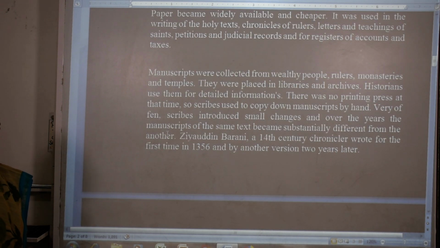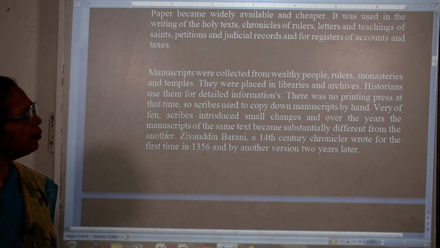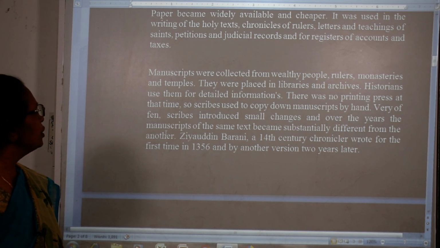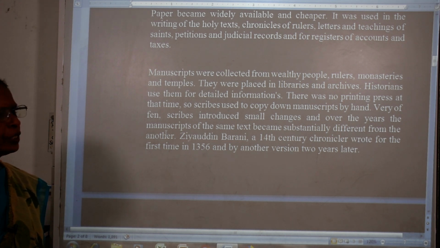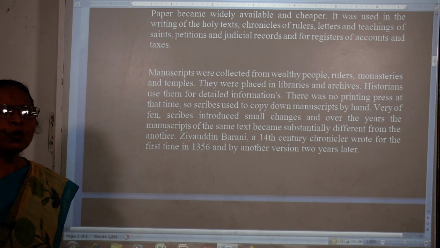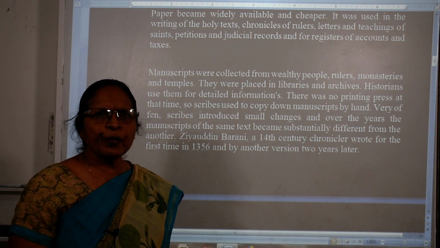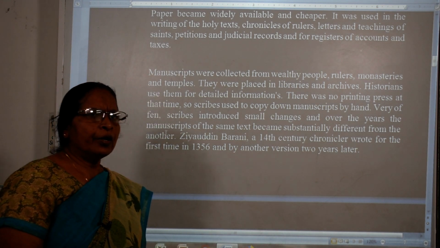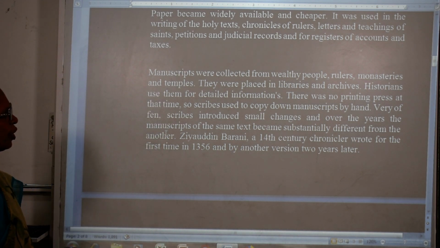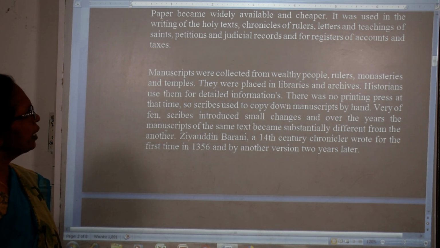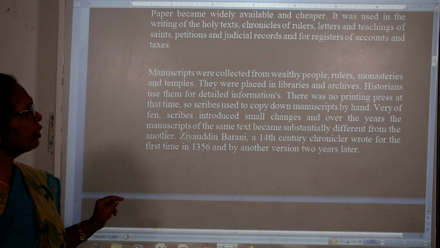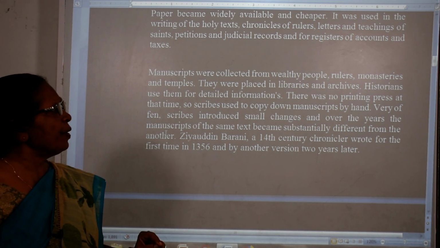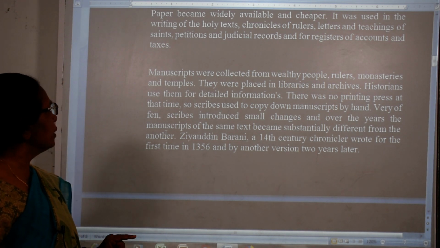Manuscripts were collected from wealthy people, rulers, monasteries, and temples. What do you mean by manuscript? Manuscript means handwritten documents, kept for analysis. So manuscripts were collected from wealthy people, rulers, and temples.